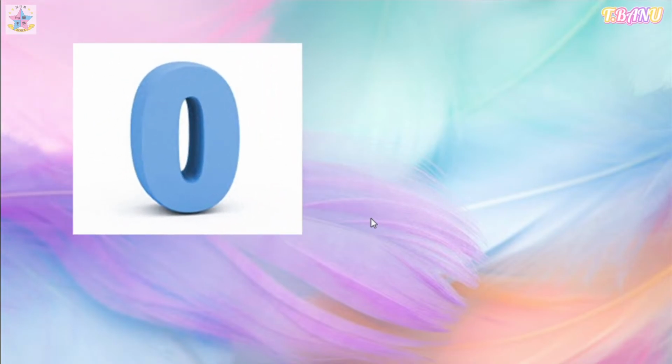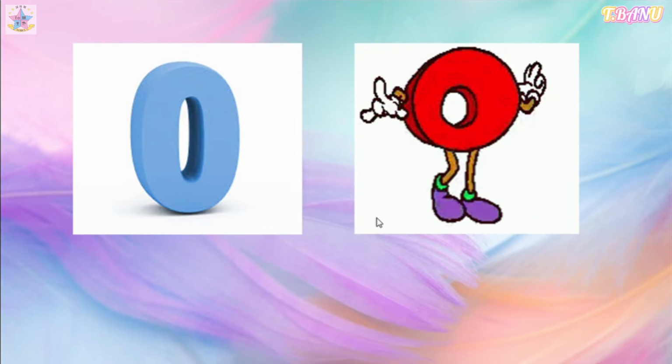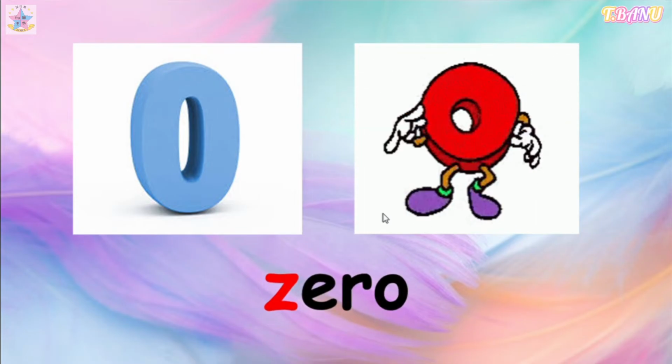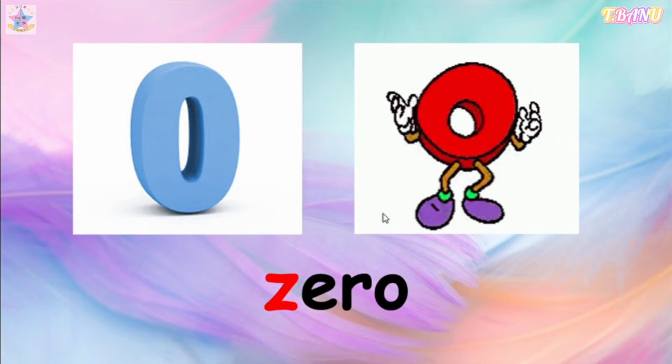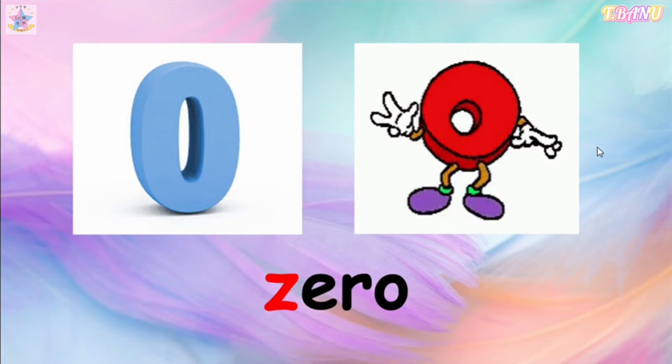What picture is this? What number is this? Yeah, this is number 0. How to spell 0? Z, Z, 0.